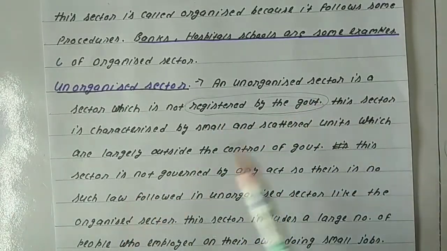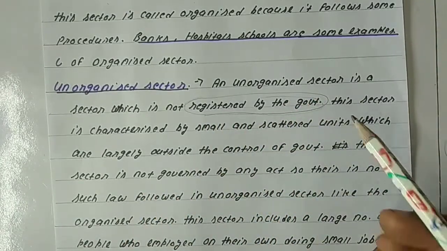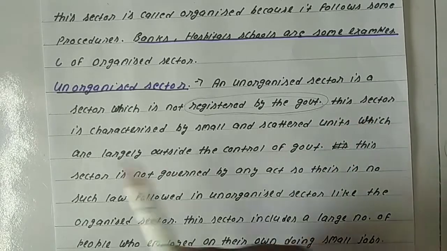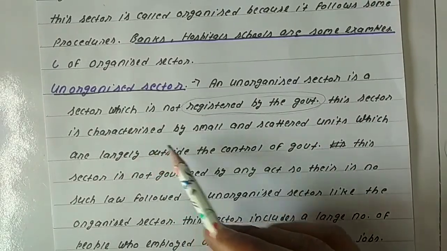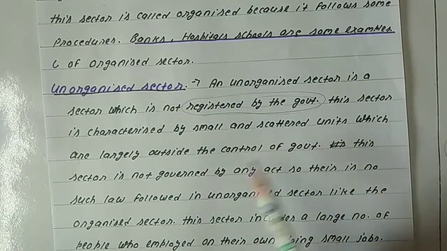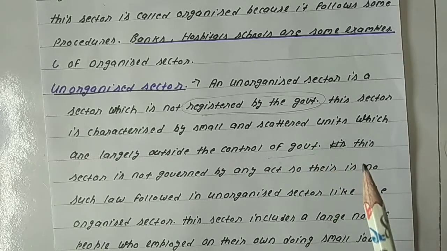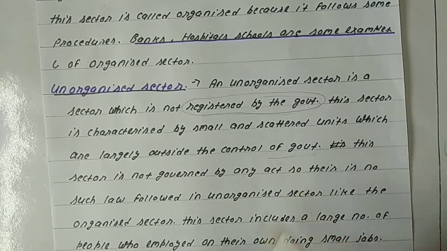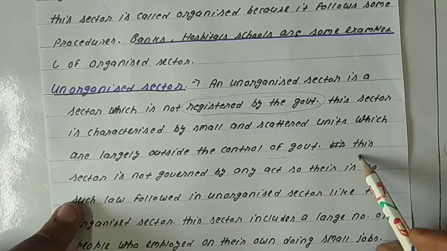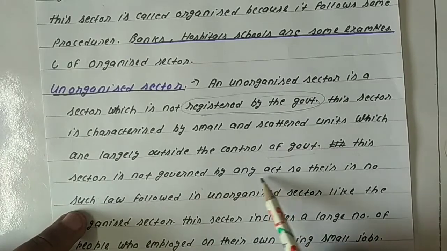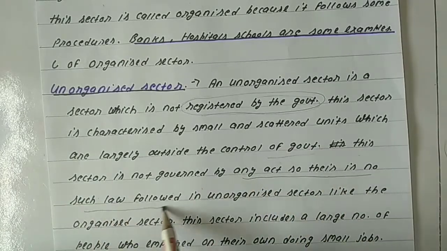So this sector has its own rules and regulations. This sector is characterized by small and scattered units which are largely outside the control of government. Means in the unorganized sector, most of the production activities are done by individuals, and they do not work under any government rule or procedure. So this sector is not governed by any act, so there is no such law followed in the unorganized sector.